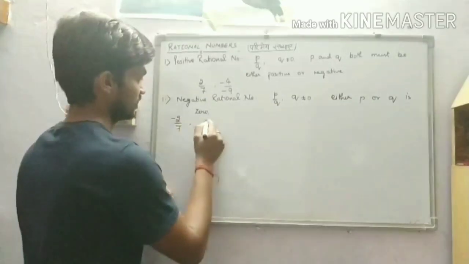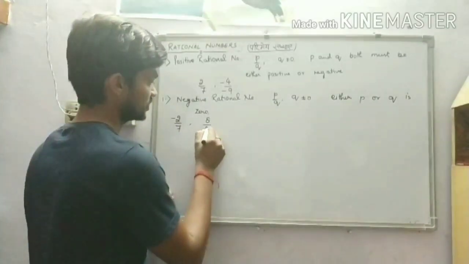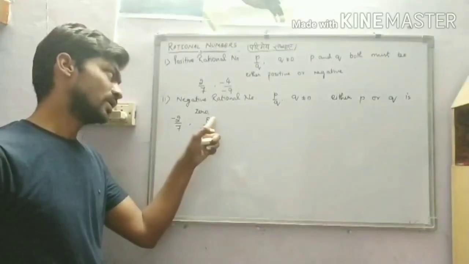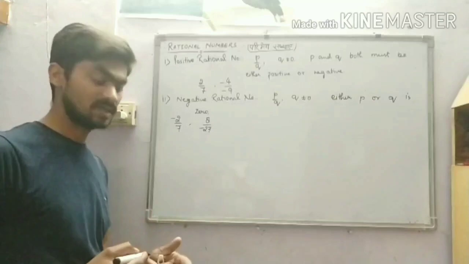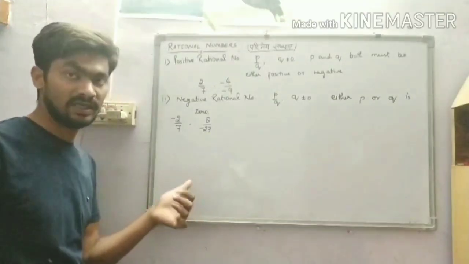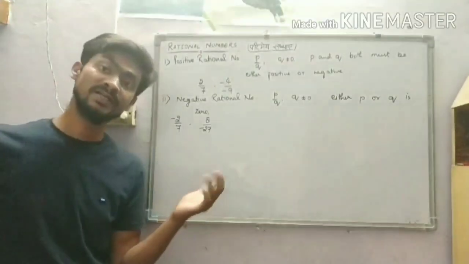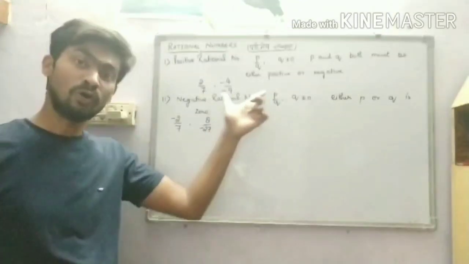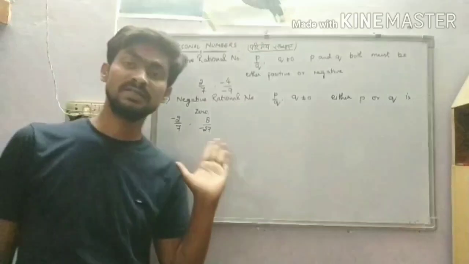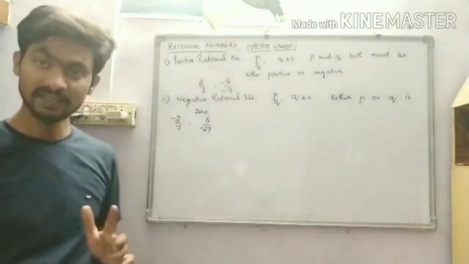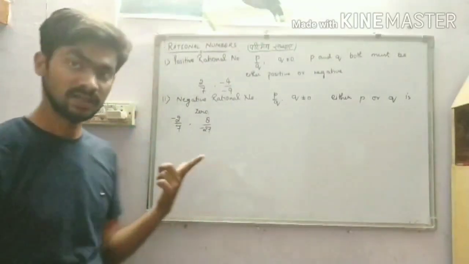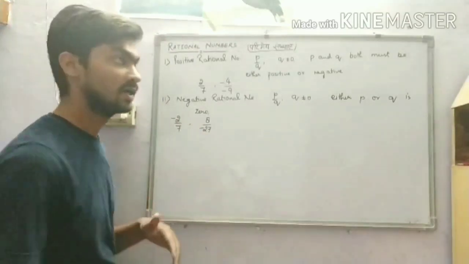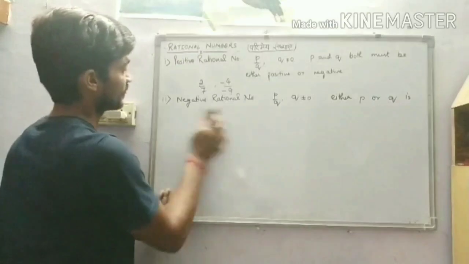Next, 8 by 27 with a negative sign. So here numerator is positive but denominator is negative. So if either of them is negative, the rational number will be termed as negative, whereas if both are positive or both negative, it will be termed as a positive rational number. I think you understood. So in between, as I told, if you need, you can pause the video and take a screenshot for your own reference or remembrance.